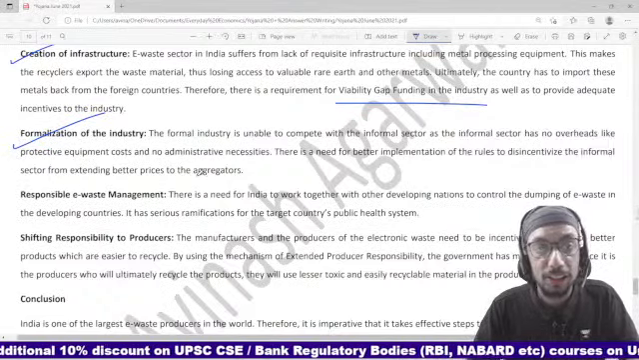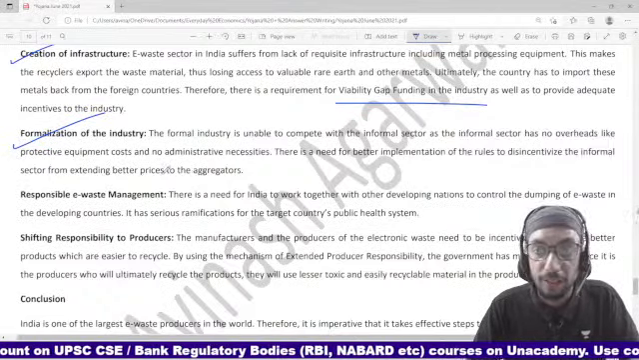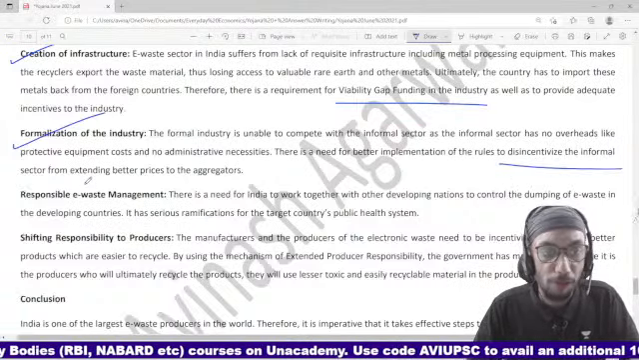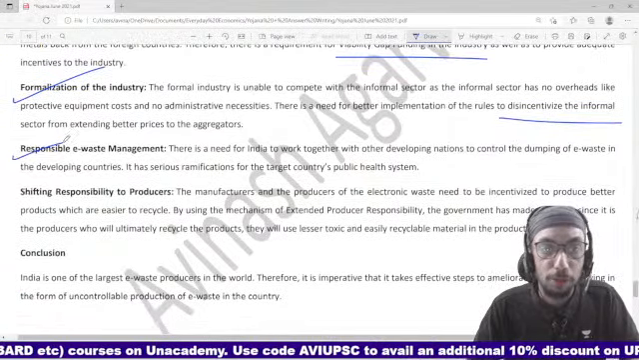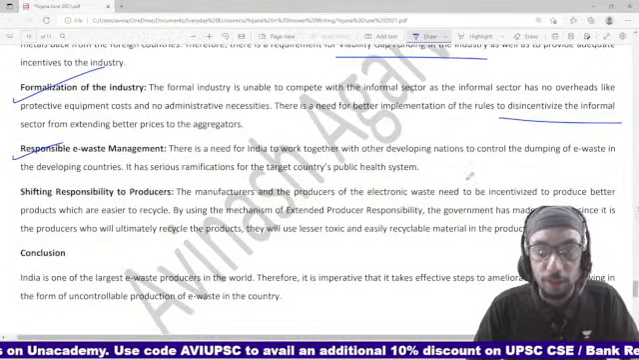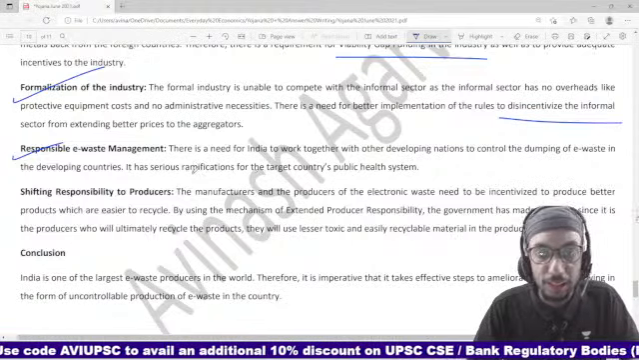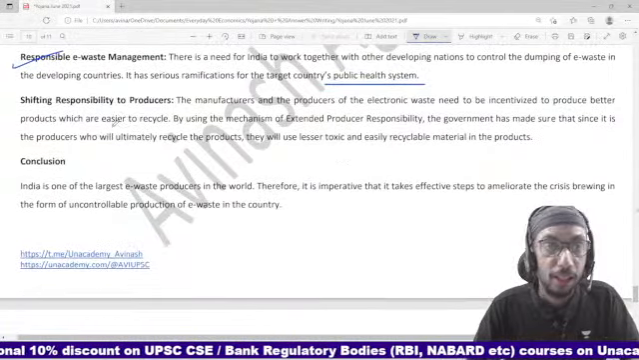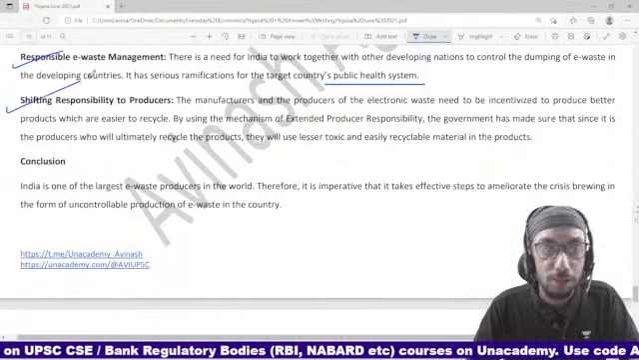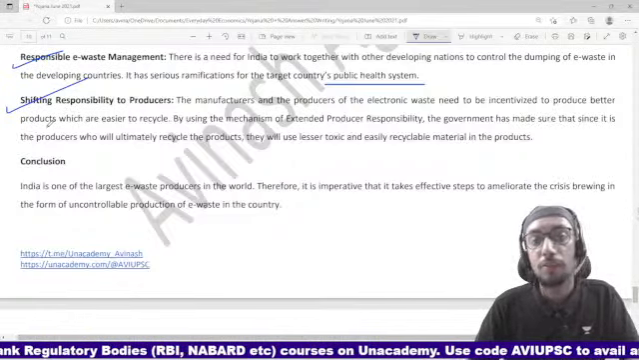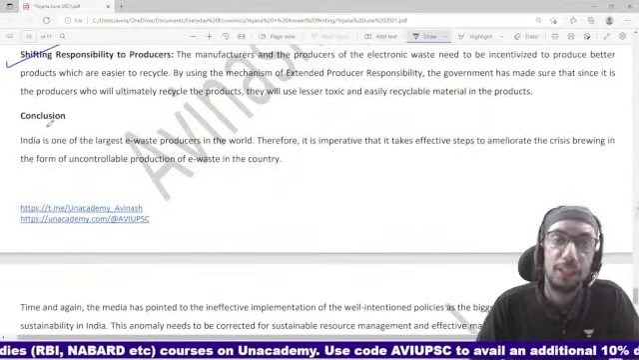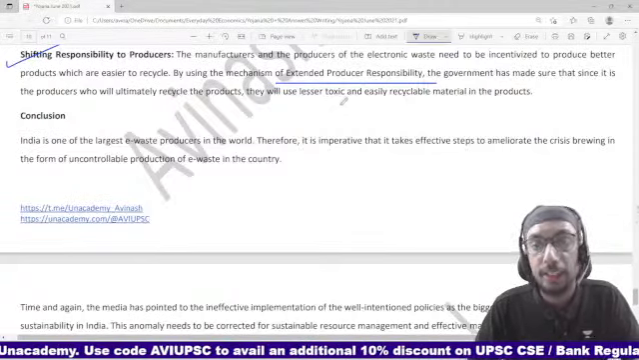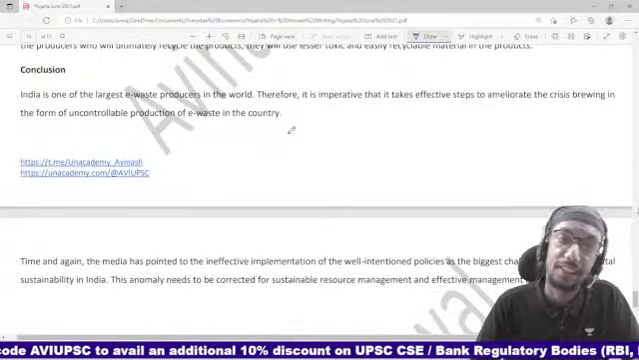Formalization of the industry is required, right? So, for example, we need to disincentivize the informal sector, right? Responsible e-waste management, right? So we need to work with developed countries, right? And we need to strengthen our own public health system, right? And we need to shift responsibility towards producers, because ultimately they are the ones who are profiting from producing these electronic items. So it is also their responsibility that they help in the management of the waste that is getting generated.